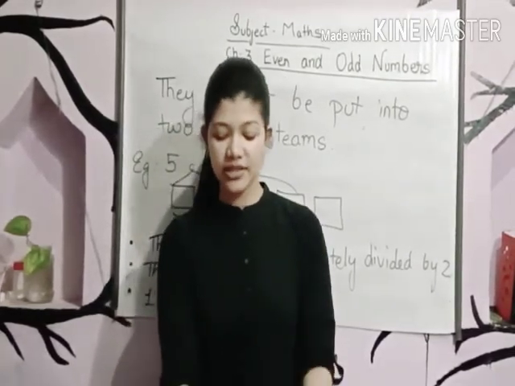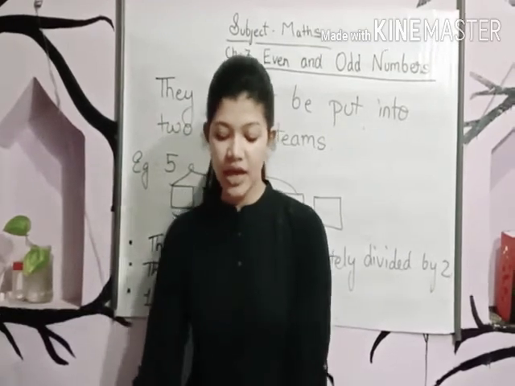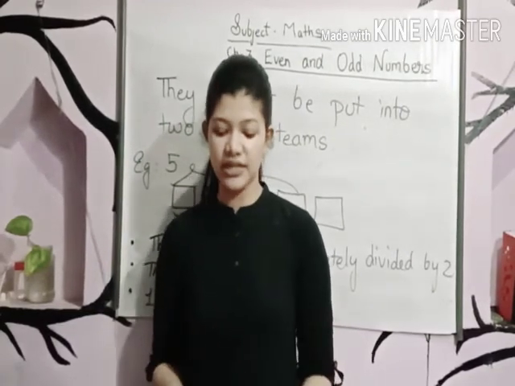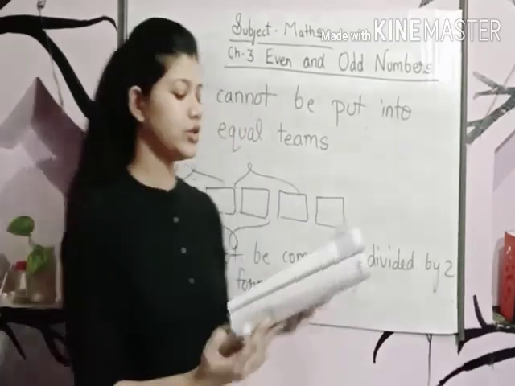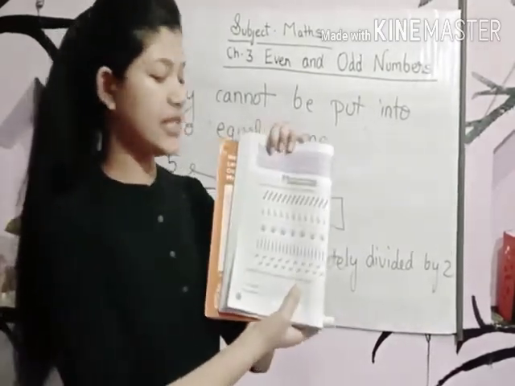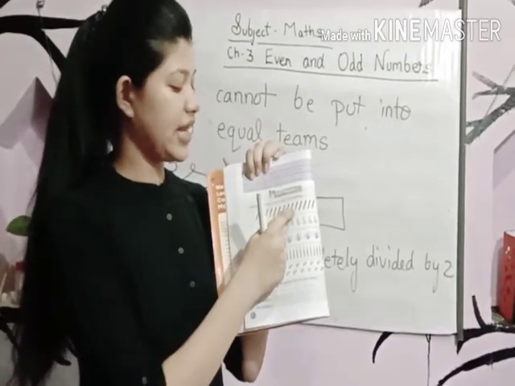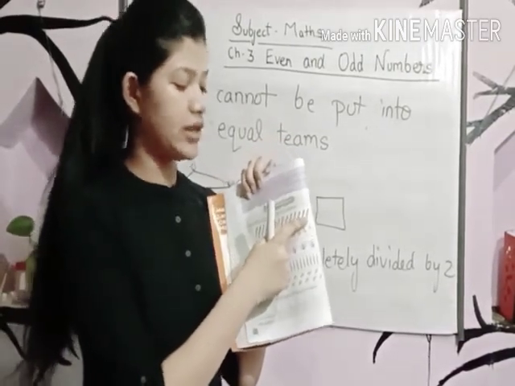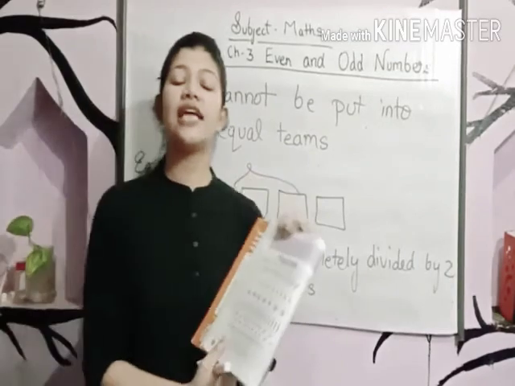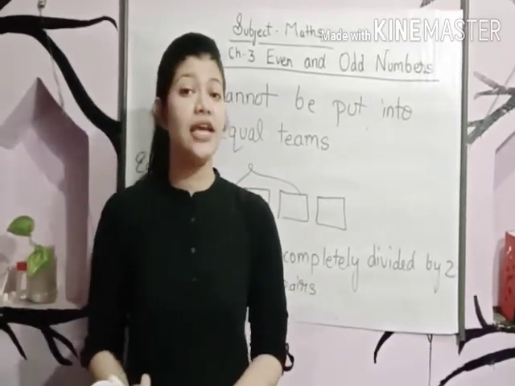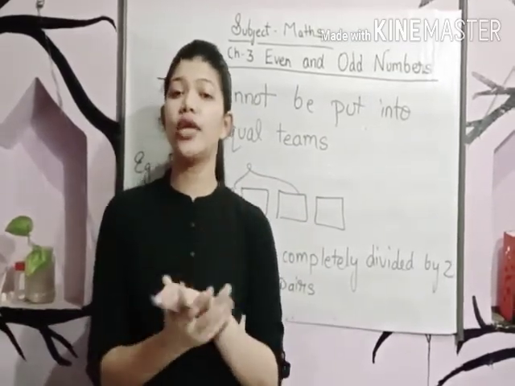So let's look at the first one. Count these pencils. How many pencils are there? 1, 2, 3, 4, 5, 6, 7, 8, 9, 10, 11, 12, 13, 14. So 14 is an even number. 14 can form two equal teams.